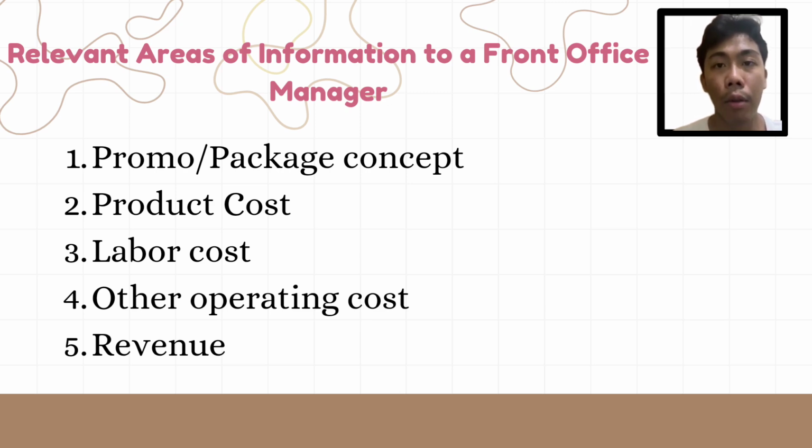4. Other operating costs. This encompasses all other expenses related to the operation of the front office, such as utilities, maintenance, technology, and administrative costs. 5. Revenue. Revenue information includes the total income generated from room sales, upselling, and other services provided by the front office.